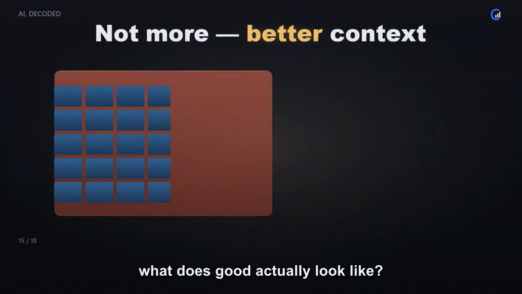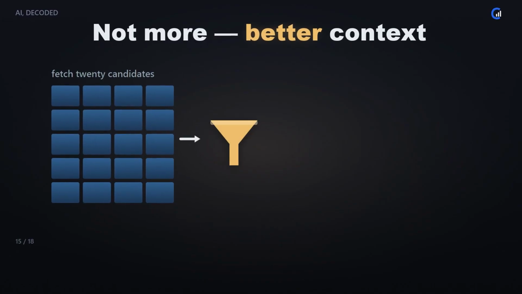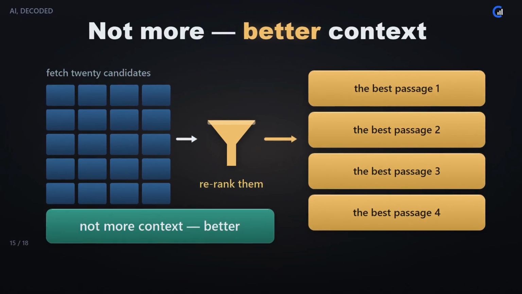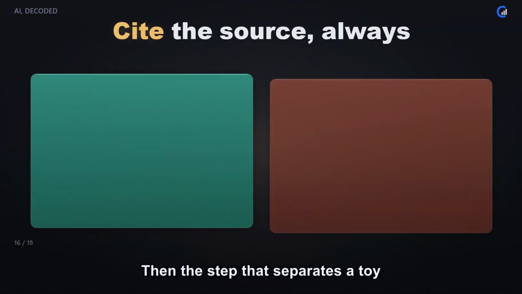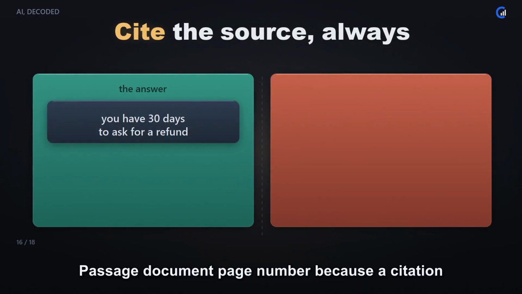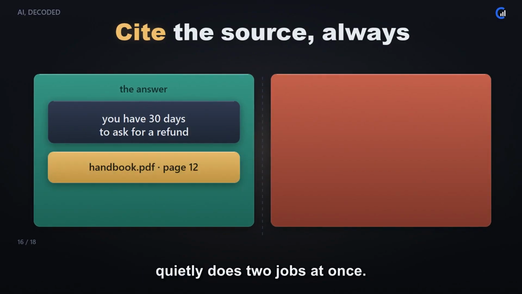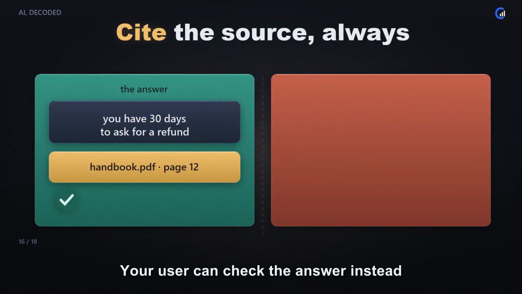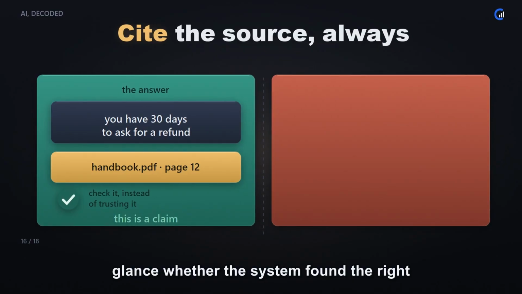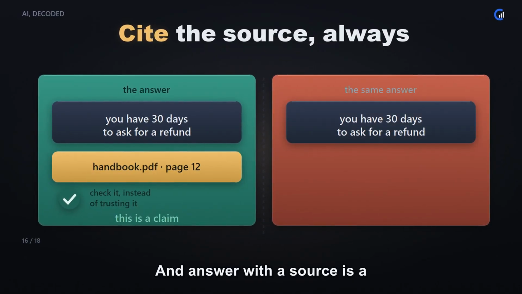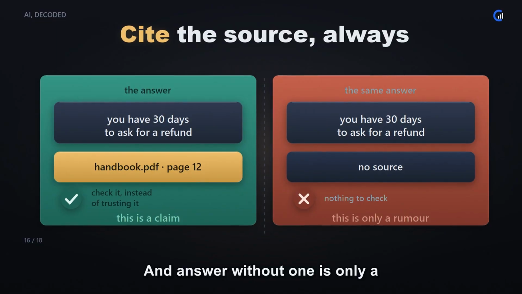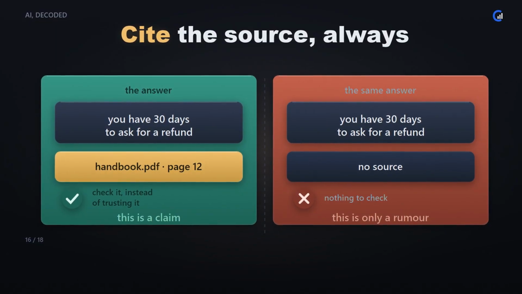So, what does good actually look like? Not more context, better context. Fetch 20 candidates, rank them, and keep the best 3 to 5. Then, the step that separates a toy from a real product, make it cite the source. Passage, document, page number. Because a citation quietly does two jobs at once. Your user can check the answer instead of trusting it. And you can see in one glance whether the system found the right page or fetched nonsense. An answer with a source is a claim, my friends. An answer without one is only a rumor in a confident voice.